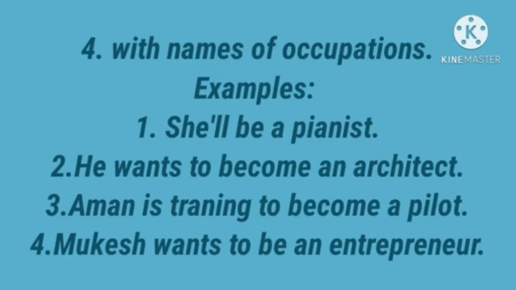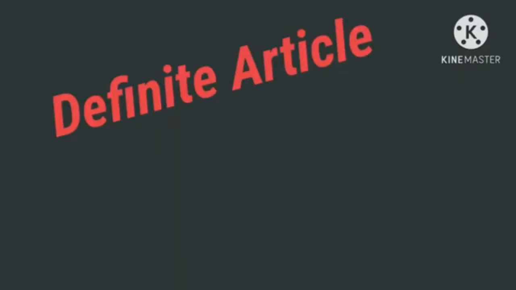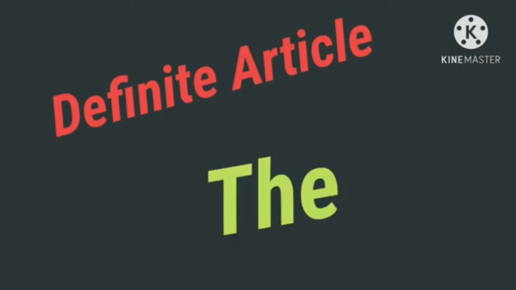First, before a singular countable noun; second, when a singular noun is mentioned and it does not refer to any particular person or thing; third, to refer to one person or thing; fourth, with names of occupations, we use indefinite articles a or an. Next type, definite article. The is called the definite article because it points to a particular person or thing in a sentence. A and an are indefinite articles.